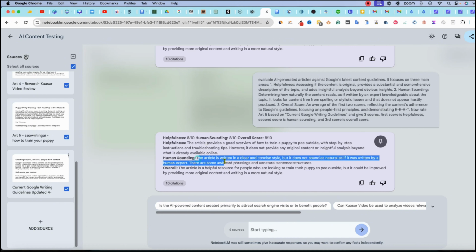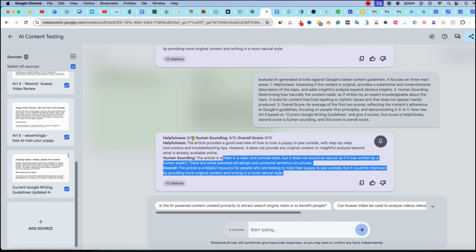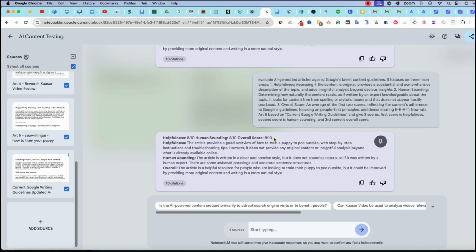Human sounding: the article was written in a clear and concise style, but it does not sound as natural as if it was written by a human expert. There are some awkward phrasings and unnatural sentence structures. Overall, this article is a helpful resource for people who are looking to train their puppy to pee outside, but it could be improved by providing more original content and writing in a more natural style. So we have an 8 and an 8, and it just overall performed at an 8. The overall score is an 8, so it performed 8 for both.